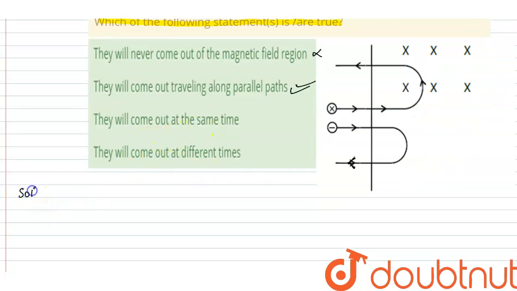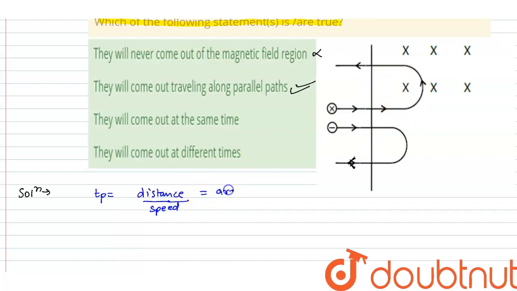Now if we talk about part C, they will come out at the same time. So if we find the time for the proton and the electron, the time for the proton, Tp, will be given by distance upon speed. Here the distance is this arc.